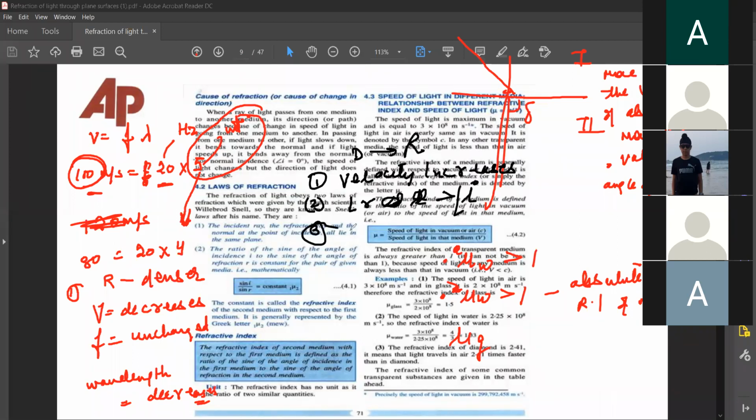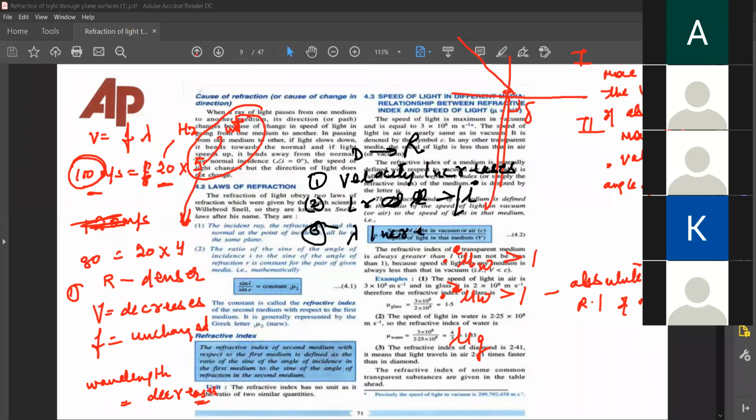What else? Lambda increases. Frequency remains the same. Frequency remains unchanged.